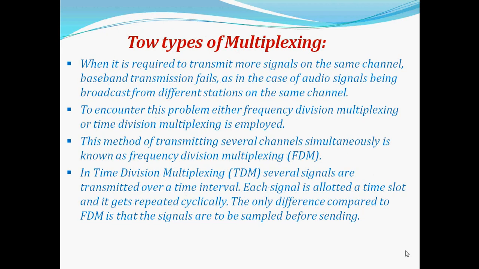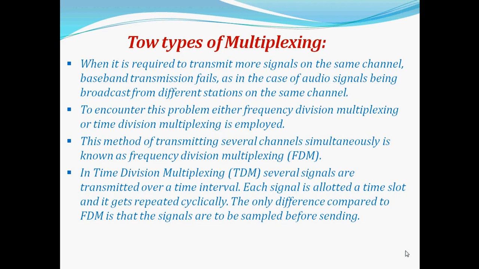The types of multiplexing. When it is required to transmit more signals on the same channel, baseband fails as we already discussed, as in the case of audio signals being broadcast from different stations on the same channel. To encounter this problem, either frequency division multiplexing or time division multiplexing is employed. This method of transmitting several channels simultaneously is known as frequency division multiplexing.